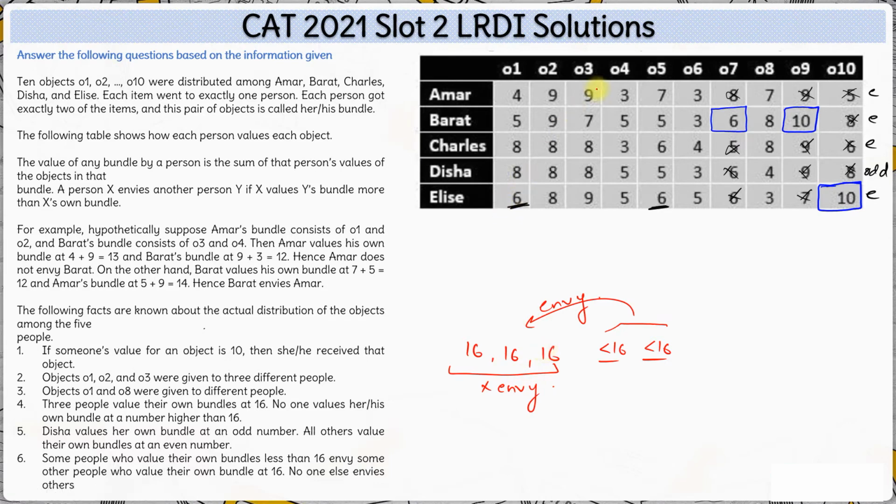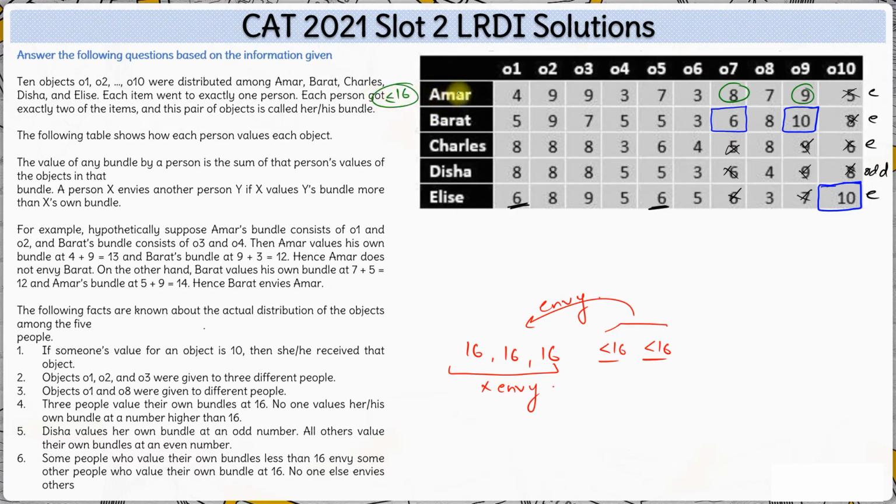Okay. So let's look at one by one. Let's look at Amar. Will Amar envy Bharat? Would that be the case? Let's see. For Amar, Bharat's bundle is equivalent to 8 plus 9, which is 17 points. And we know Amar's own bundle will be either 16 or less than 16, right?